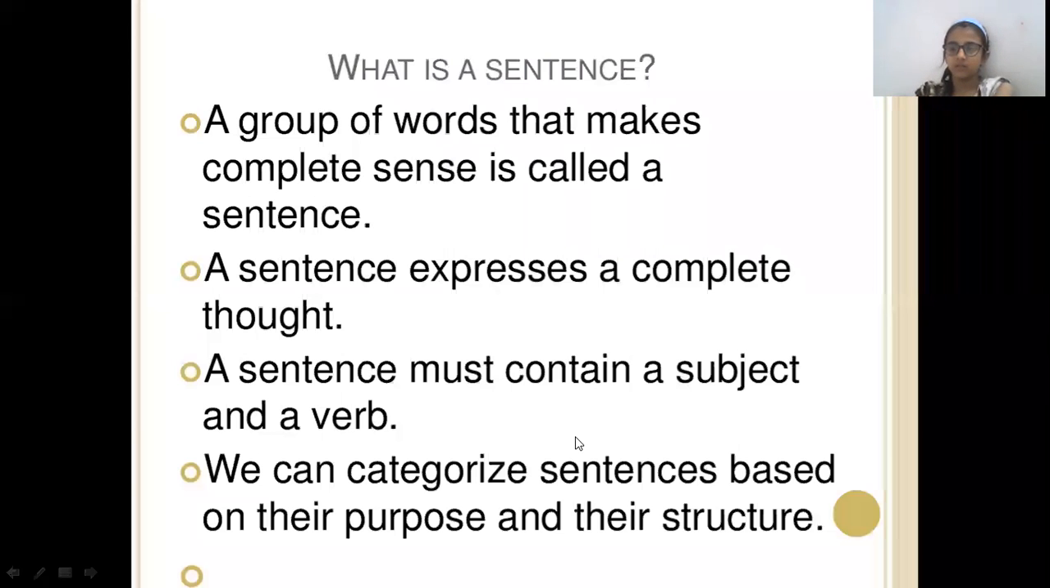Now, if we want to define what is a sentence, we can say a group of words that makes complete sense is called a sentence, or a group of words that gives meaning is called a sentence. Another definition: a group of words containing a subject and a verb is called a sentence. Second point, a sentence expresses a complete thought and it contains a subject and a verb. We can categorize sentences based on their purpose and their structure.